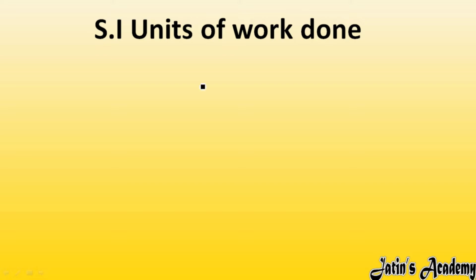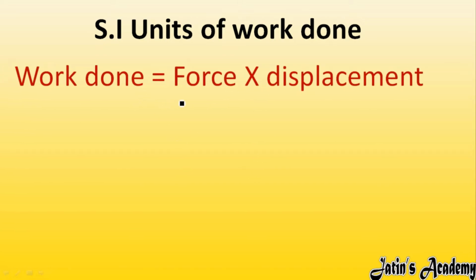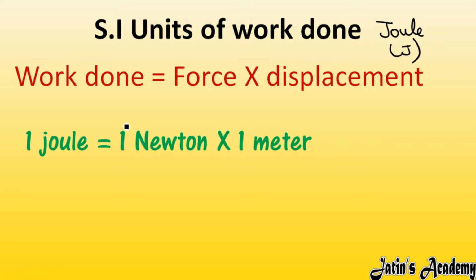In order to calculate the SI unit of work done, first of all I am going to write the relation between the work done, force and displacement. Here we have the formula: work done is equal to force multiplied by distance. The SI unit of work is joule, and it is represented by capital J. Its relation is: 1 joule is equal to 1 Newton multiplied by 1 meter.